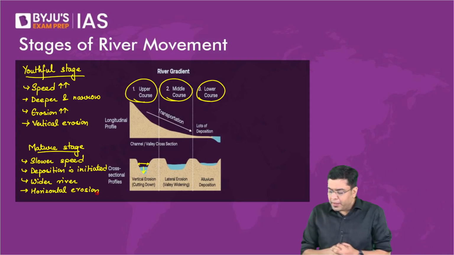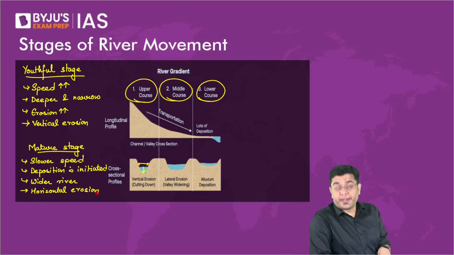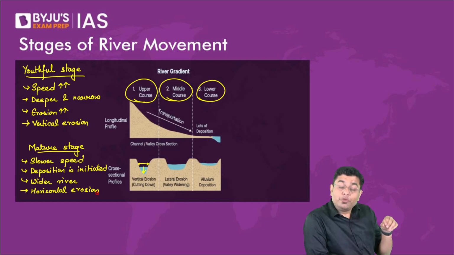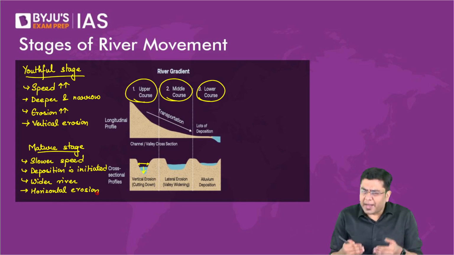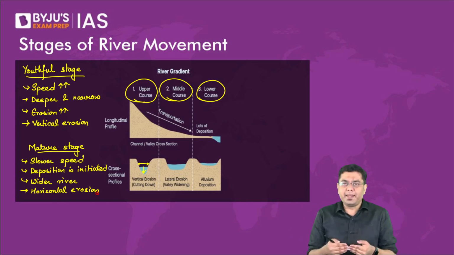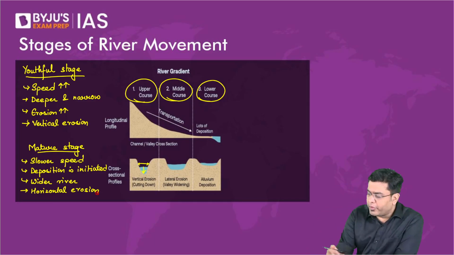Then you have the older stage, the old stage of river movement. Now this mature stage is also what is referred to as the middle course of the river movement. Now we come to the lower course, right before the river enters the sea. That is what is also referred to as the old stage.